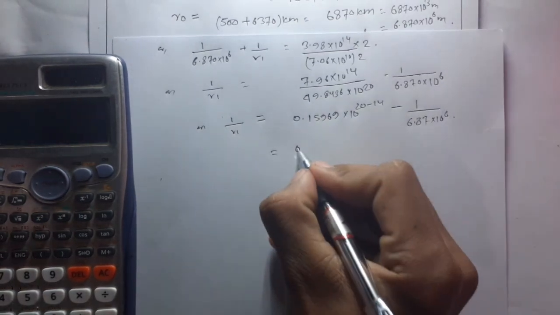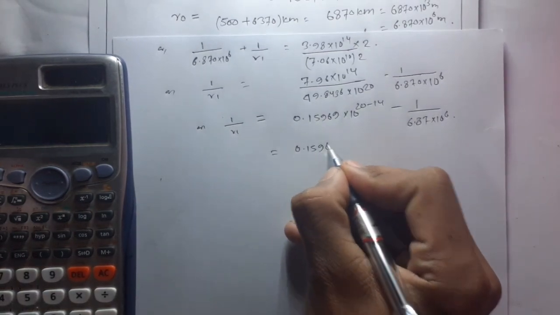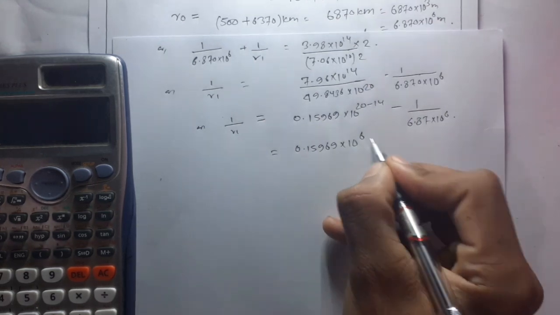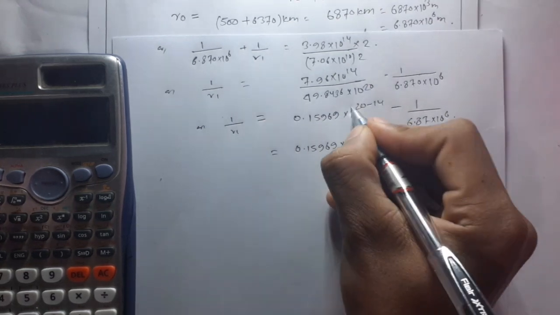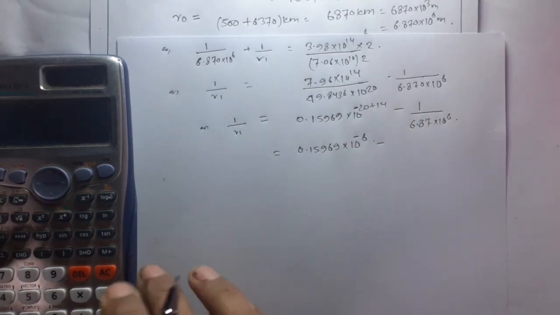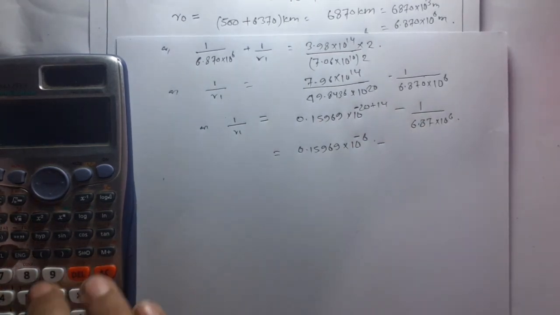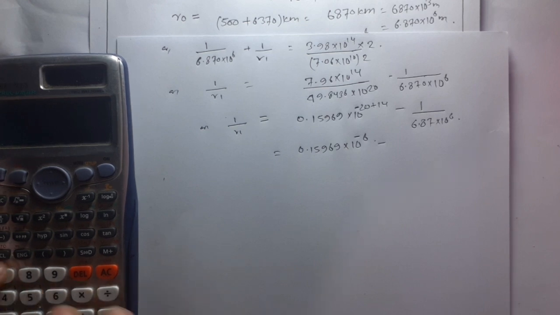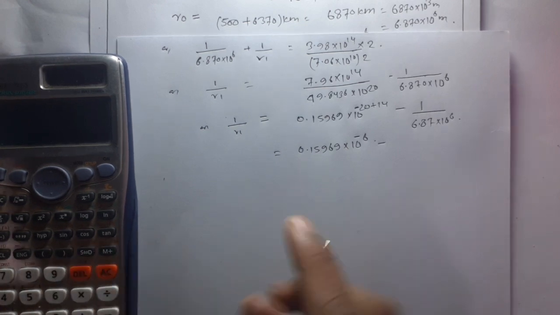So this is 0.15969 into 10 to the power minus 6, sorry, minus 1 divided by 6.87.